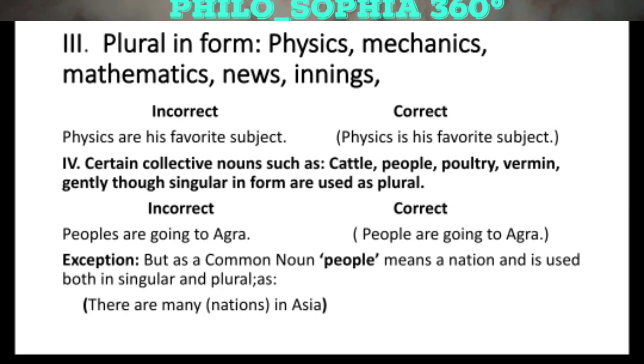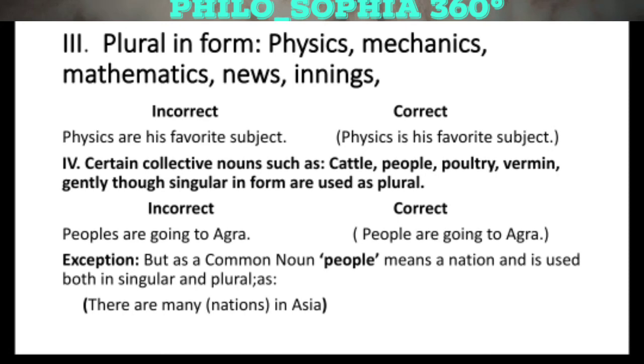So physics are is an incorrect sentence. Physics is a subject, and being one subject, we will use is after physics. So the correct sentence will be physics is his favorite subject.